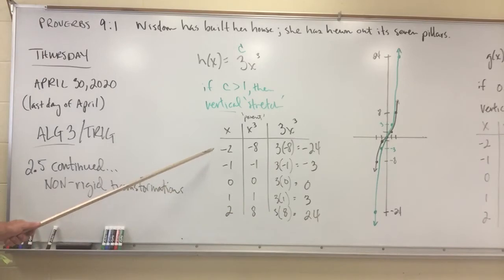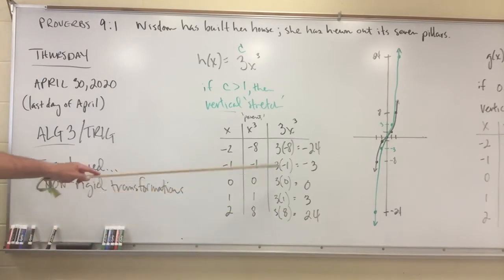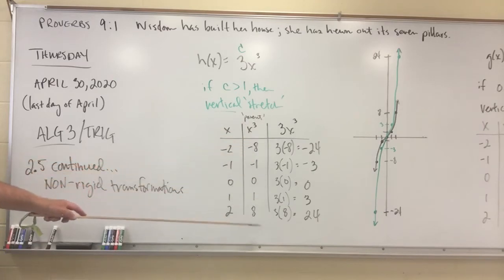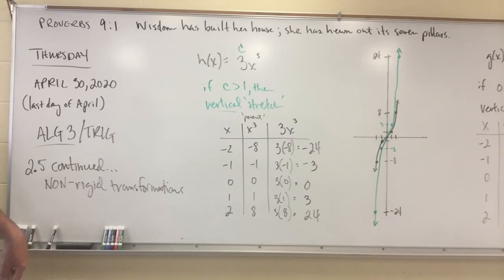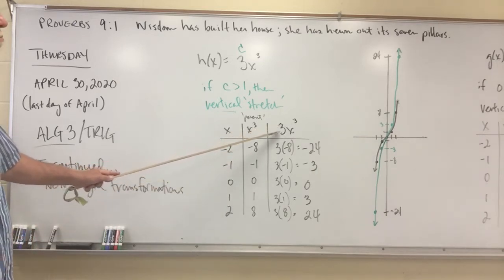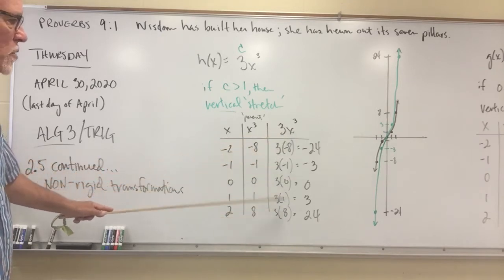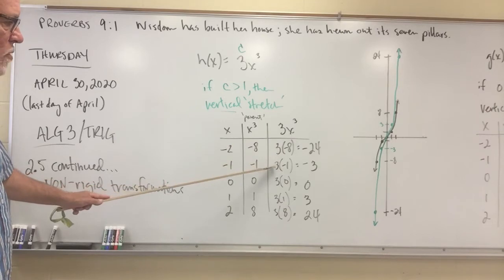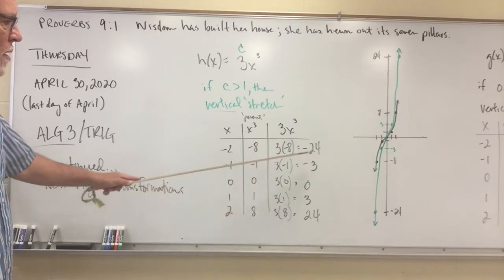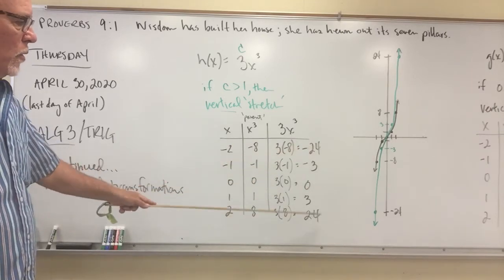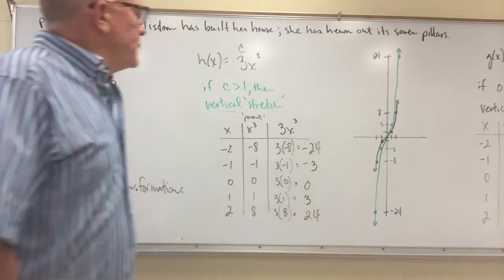Right now, let's look at the numbers. So these are the same 5 numbers we would choose for parent function. These are the y values we would get, and you guys have already sketched the parent. You've already done rigid transformations. Let's manipulate the parent now by doing a multiplier of the parent. So if you get the parent functions and then just go back and multiply those y values by 3, you would get respectively from negative 24 to a positive 24.